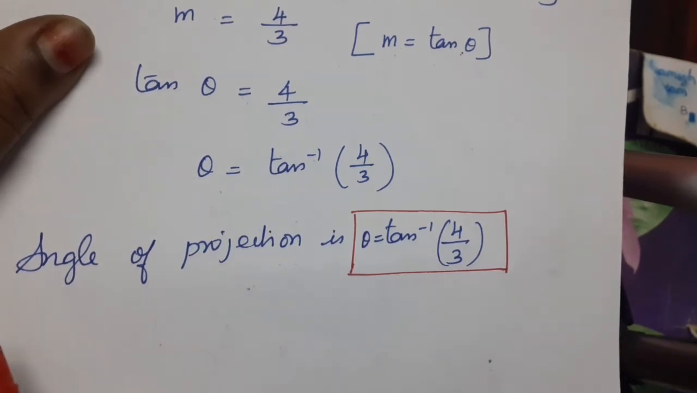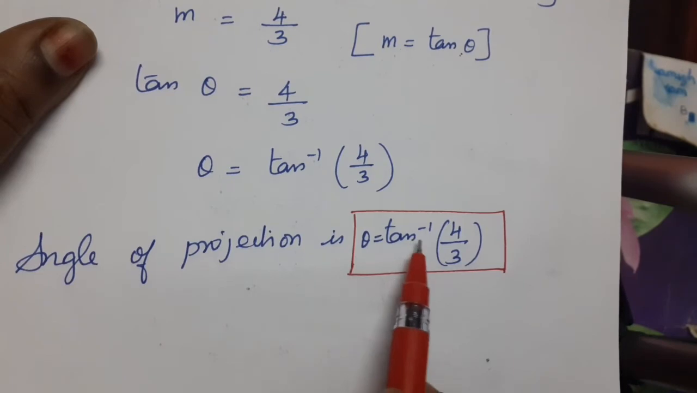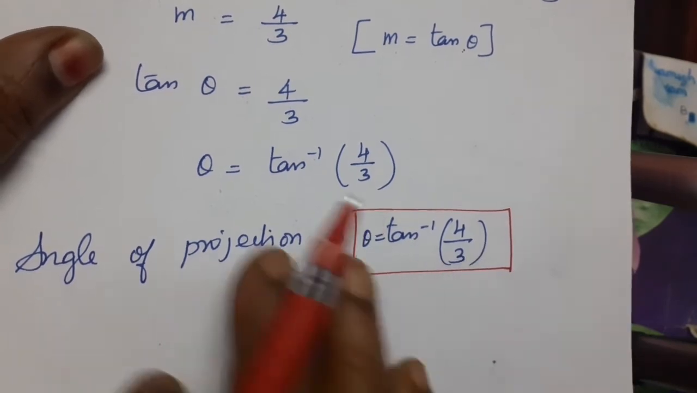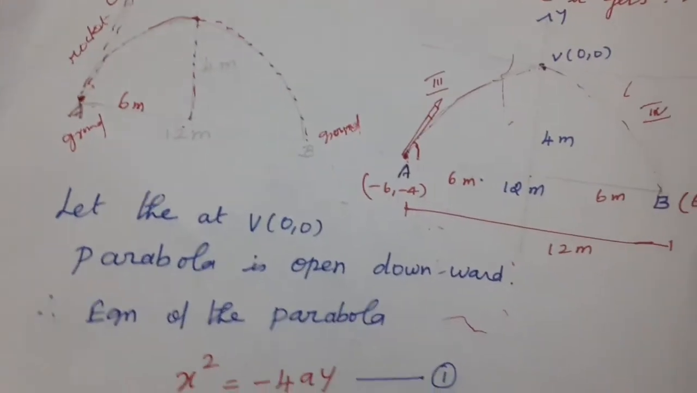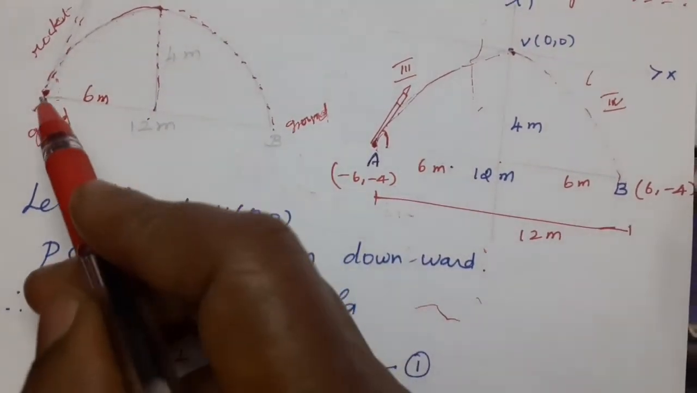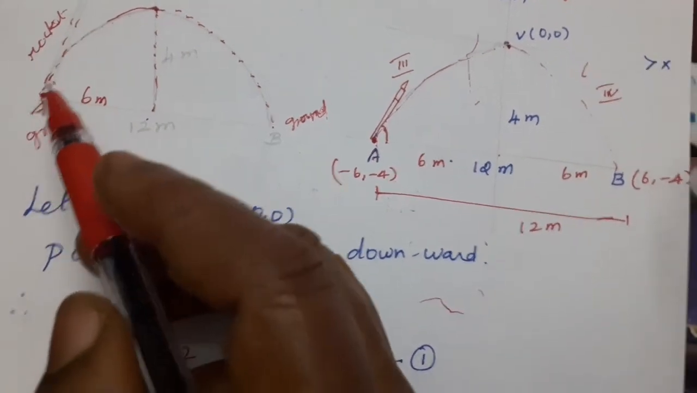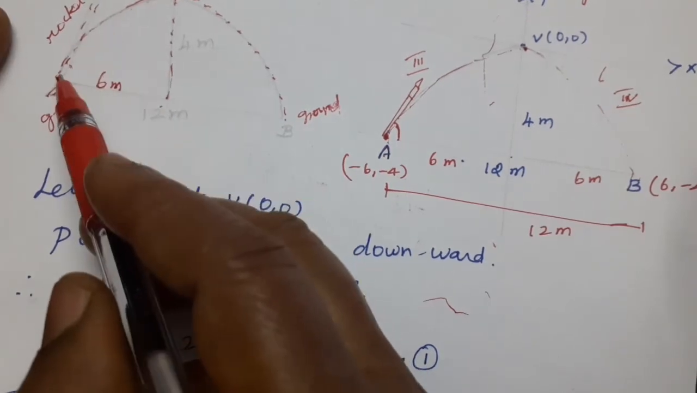Because the rocket crackers are lighting from the point A. Therefore, the angle of projection is theta equal to tan inverse of 4 by 3. See the diagram also. If you understand the diagram, the sum is very easy for you. The rocket is launching from the starting point.